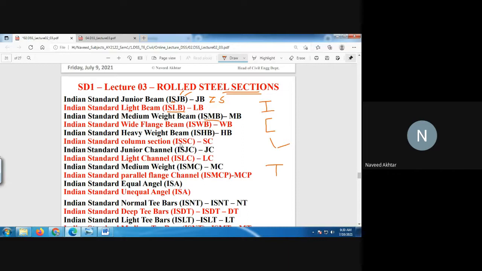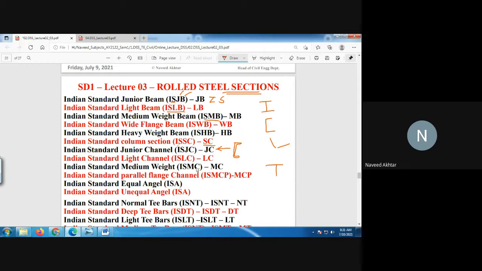ISSC, that is Indian Standard Column Section. This is also an I section. ISJC, that is Indian Standard Junior Channel. Channel is nothing but, you can say, it is like this. You can say U type or C type, but it is called a channel section.